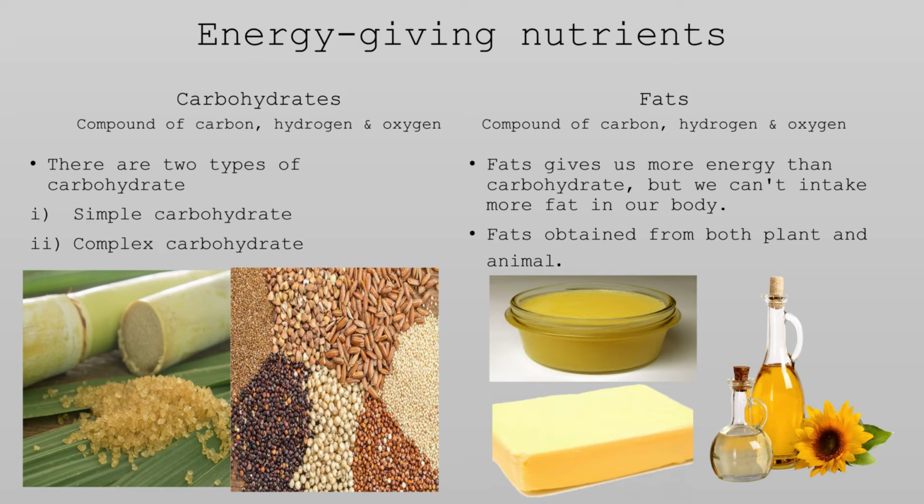Fats give us more energy than carbohydrate. But remember here, we cannot take in more fat in our body. Fats are obtained from both plants and animals. Now look at the examples of plant fat and animal fat. Plant fat means different types of oil we get from plants, like coconut oil, olive oil, mustard oil, sunflower oil, etc. And animal fat includes ghee, butter, etc.